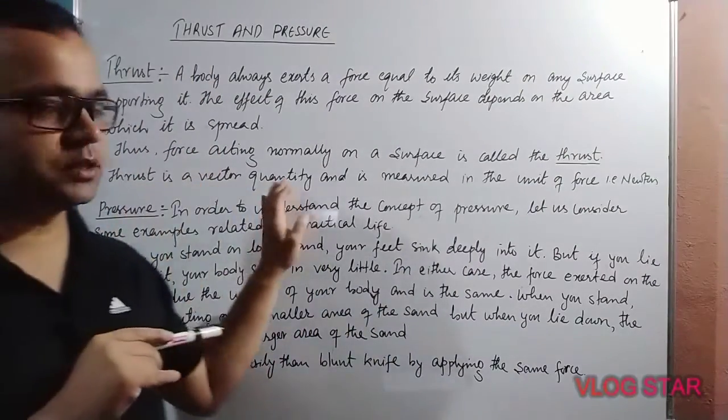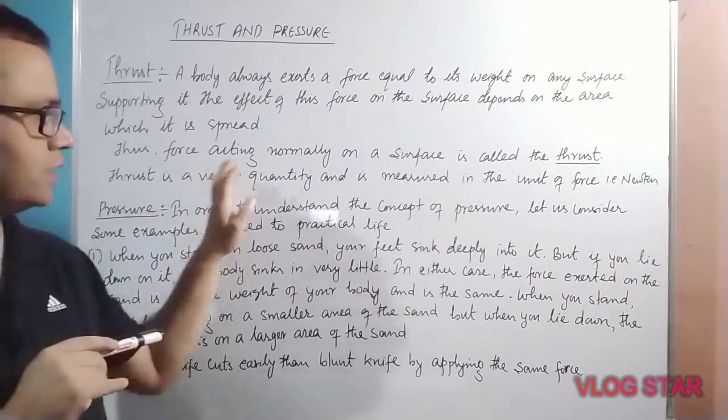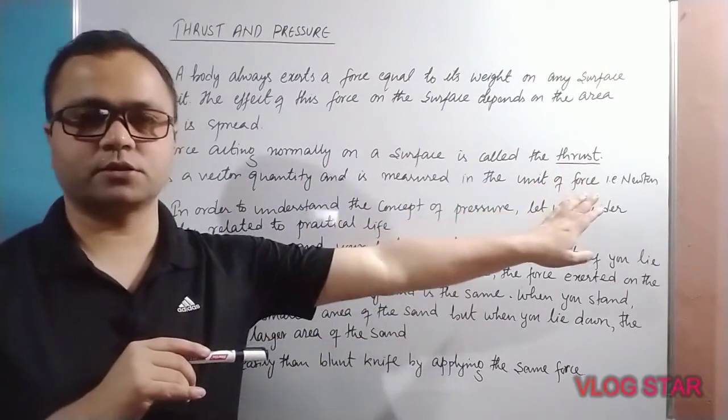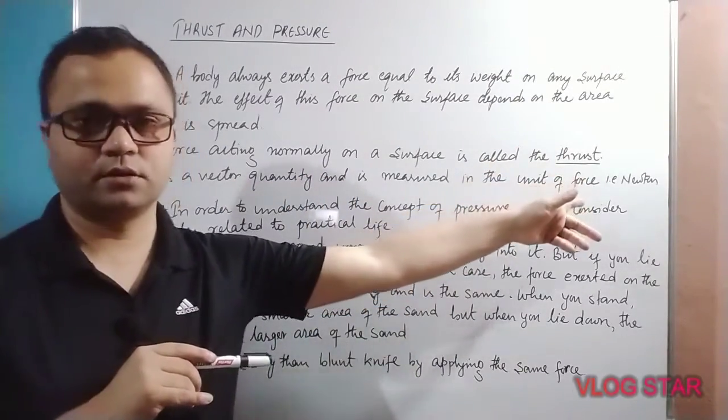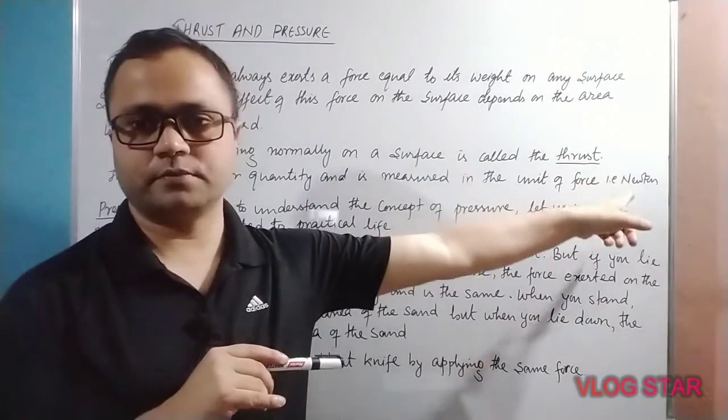Thrust is a vector quantity. Thrust is a vector because it has magnitude as well as direction, and it is measured in the unit of force, because thrust is also a force. So the unit of thrust is Newton.